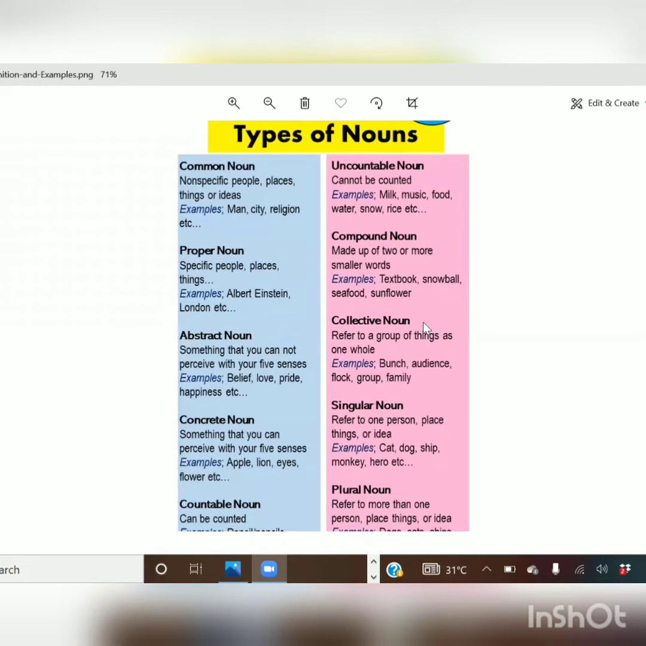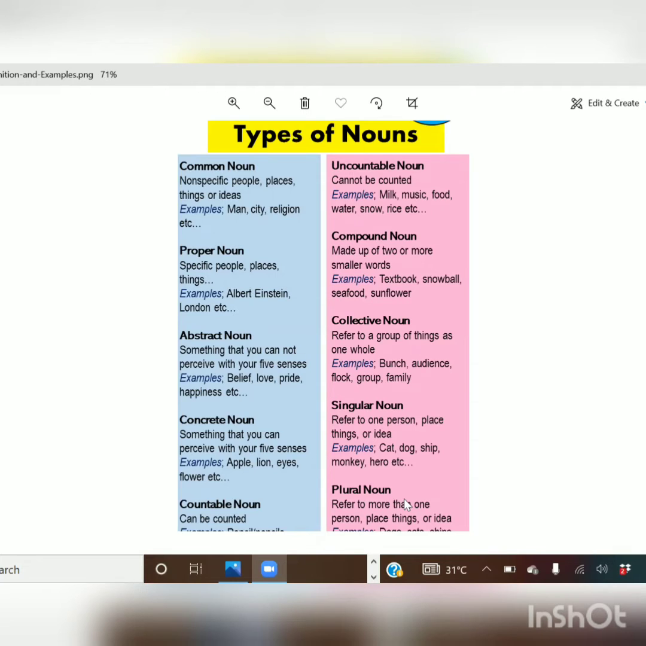Compound noun, collective noun, singular noun, plural noun. And then we also learned about the possession of the noun. And we also learned about the gender, right? Masculine gender, feminine gender, common gender, and neuter gender. So we'll be learning about each one in this video. It's just a recall video, okay? So what is common noun and what is proper noun?